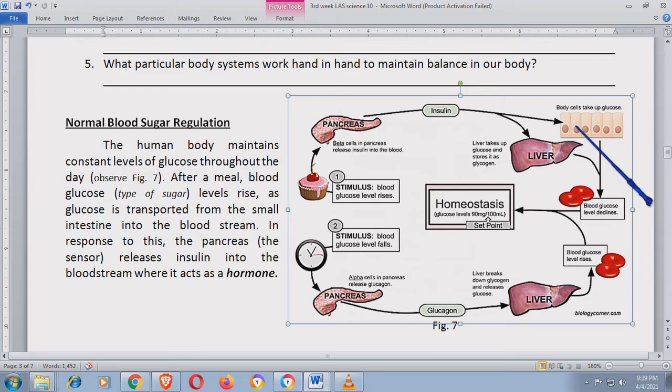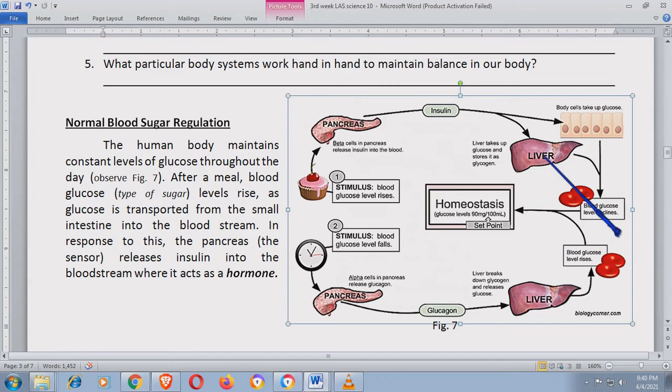Okay? Liver takes up glucose and stores it as glycogen. So, eto si insulin, dinadala niya, si liver, kinukuha ni liver yung mga glucose at ginagawa niyang glycogen in terms of energy. Kasi ang carbohydrates or yung mga matatamis, pwede siyang gawing energy. Ini-store yan ng katawan. No? Kaya tingnan niyo yung mga athlete, kumakain yan ng mga healthy candy, yung mga chocolates bago maglaro, kasi it serves as an energy.